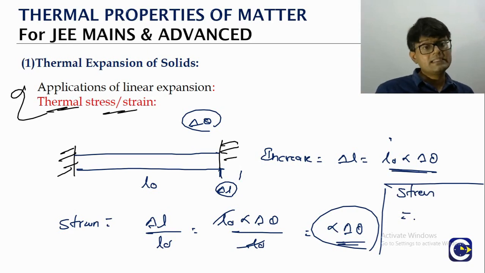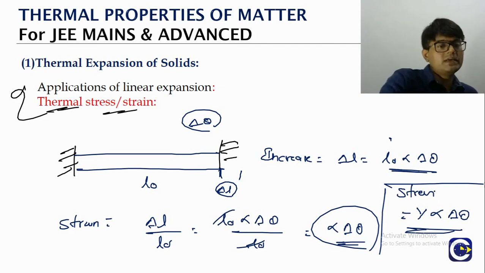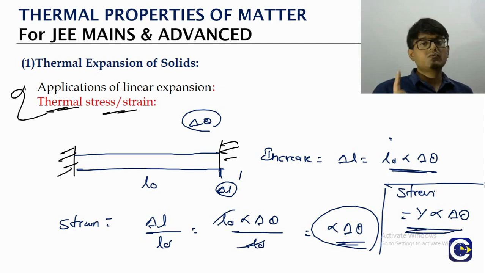Tensile stress and tensile strain. In that case, the modulus of elasticity will be called Young's modulus. So stress will be equal to modulus of elasticity, which is Young's modulus, into strain. Strain is what? Alpha delta theta. So this stress is called what? Thermal stress. These two formulas are important. Thermal stress is Y alpha delta theta, and thermal strain is alpha delta theta.